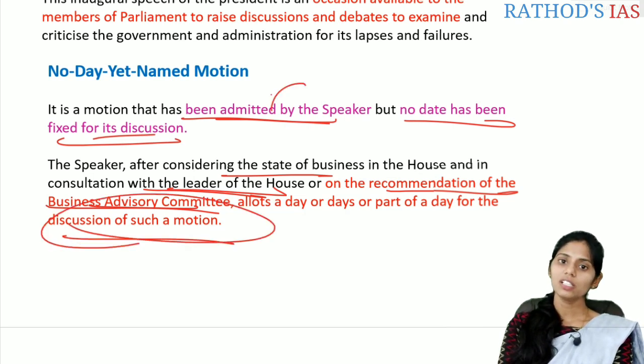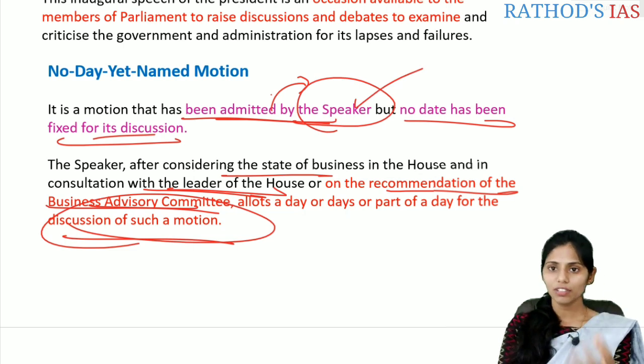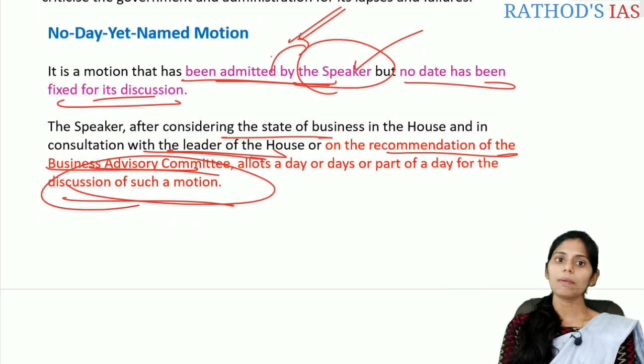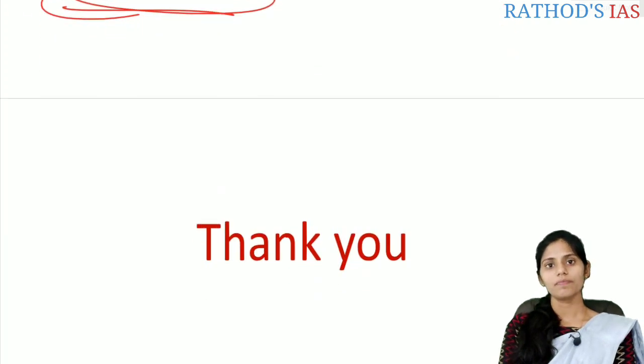That means if this motion is admitted by the Speaker, no date is fixed for the discussion, but they can allocate a day or many days or even part of a day for the discussion of that important topic. So this is about the no day yet named motion.